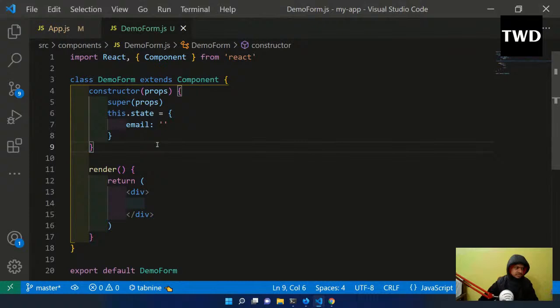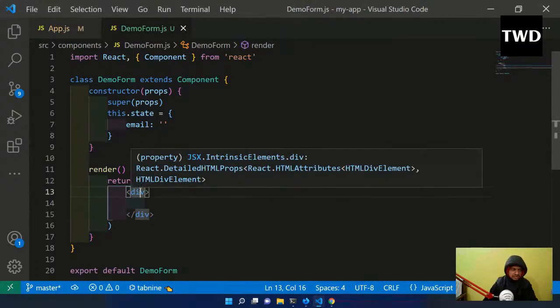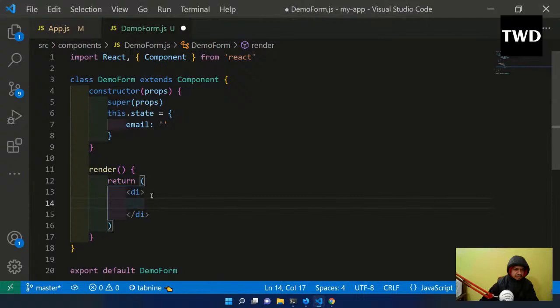So how to do this email thing? The first thing we are going to have is a state which is having an email. Now we are going to have a div, and a label. For the 'for' we have htmlFor, I've told earlier also. So email, it is just a thing like this.